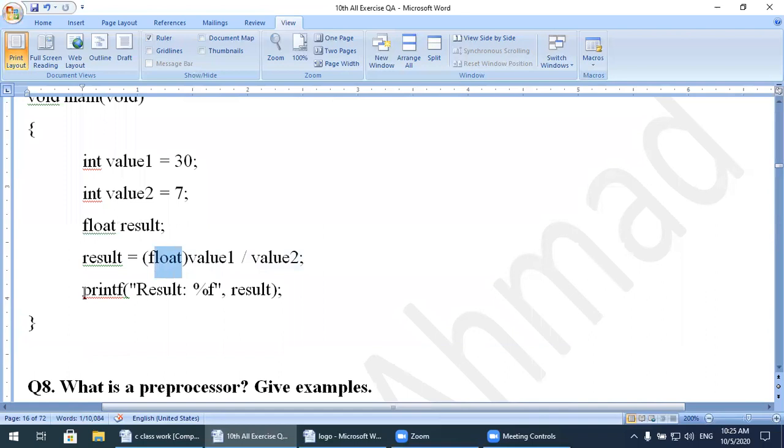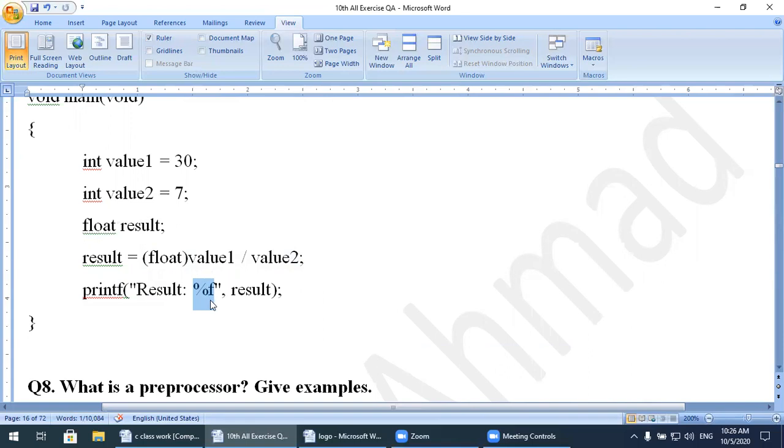And how do we use the printf function? Watch here, printf means function. Same, within double quotes we write result. This result is the message, and it will appear as the message. Now here is the format specifier. Which format specifier do I use? %f. Why do I use %f?